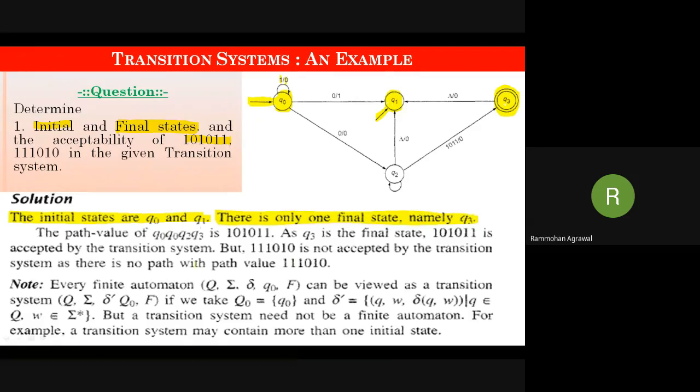Okay. Now, in order to process 101011, initially we will move to Q naught. So at Q naught, when we apply 1, it will again come to Q naught itself. Okay. Again, we give an input of 0. When we apply 1 to Q naught, it again comes to Q naught. See, the second Q naught. But when we apply 0, it goes to what? Q1.